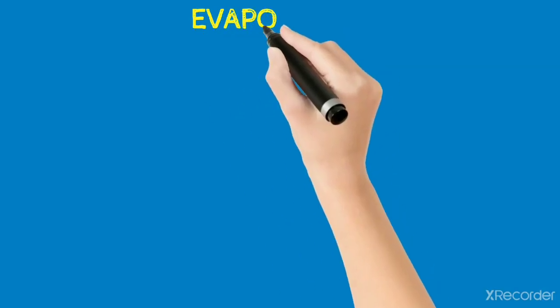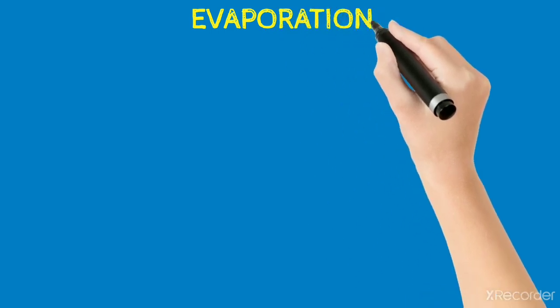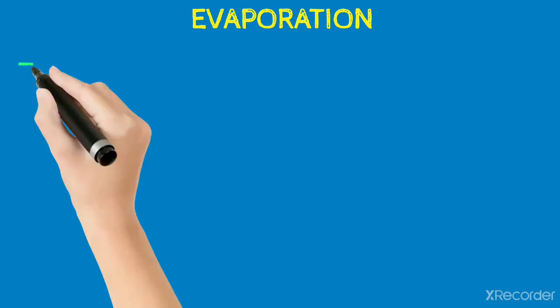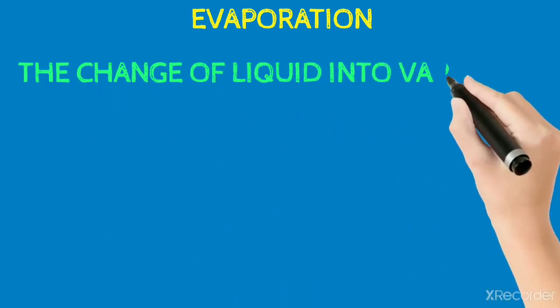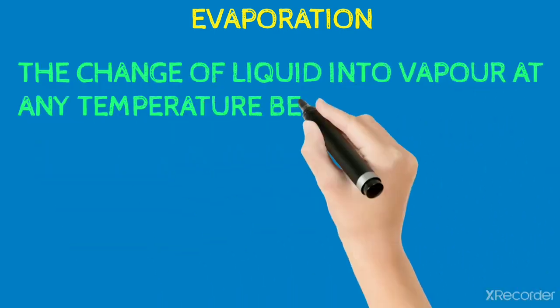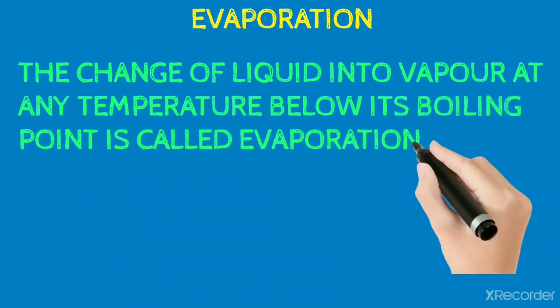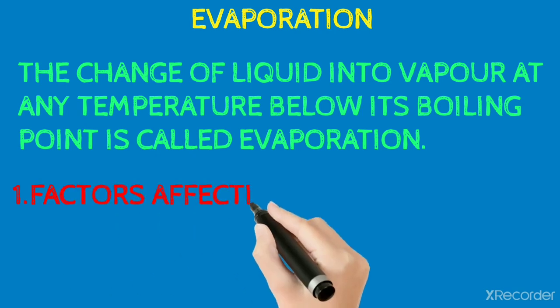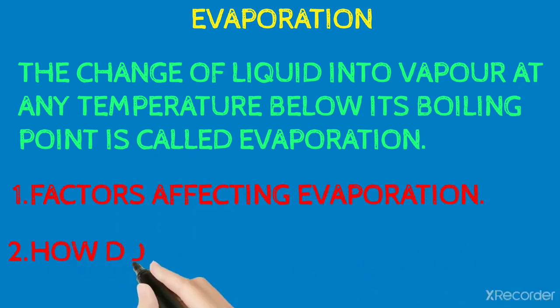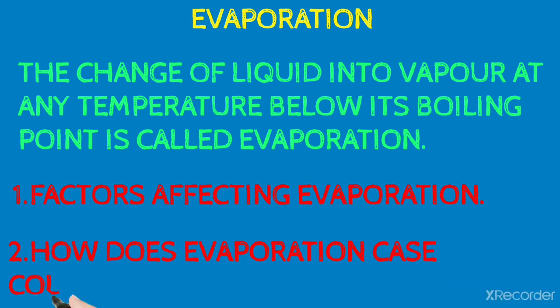Hello friends, today we are going to learn about evaporation, which is a fifth type of matter. The change of liquid into vapor at any temperature below its boiling point is called evaporation. Evaporation was divided into two types. They are factors affecting evaporation and how evaporation causes cooling.